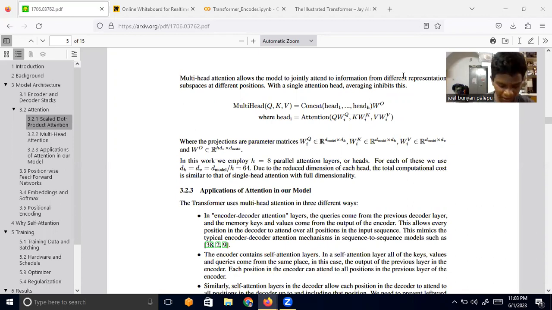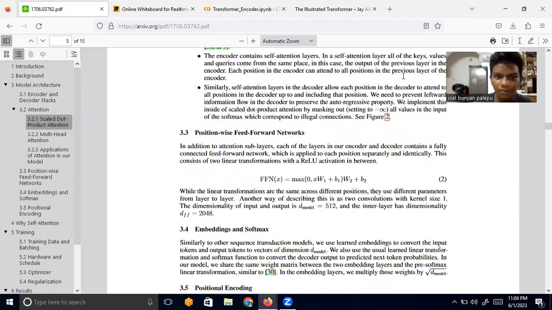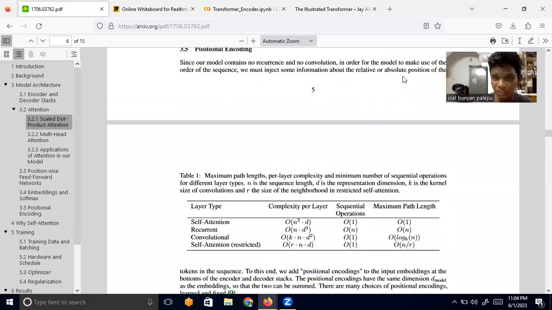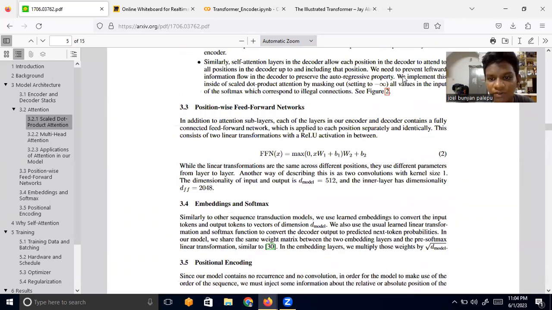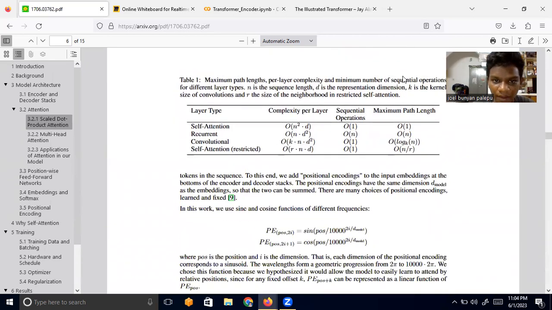So the idea is we'll concatenate all of these heads and multiply by another matrix. There is a lot of matrix multiplication, and we'll multiply that by W0, which is another weight matrix. We combine all of these heads and multiply by W0. That is the idea. Then the position-wise feed-forward network, I also already told you about that. It's nothing but a normal feed forward neural network. We're going to use a ReLU function, so max of 0, and we are going to have, let's say, 2 layers.